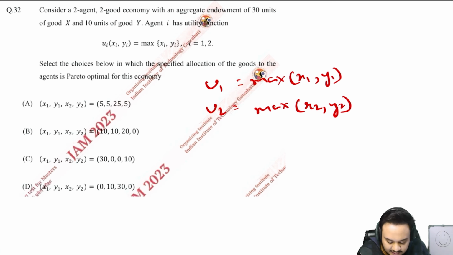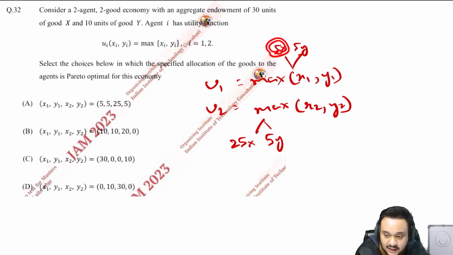So this is essentially saying that if this is 25 and this is 5, they are trying to say that we cannot make anyone better off without making the other one worse off. Is that true in this case? No, that is absolutely false. Why? Look at this. This guy has 25 of x, 5 of y. This guy has 5 of x and 5 of y, right?